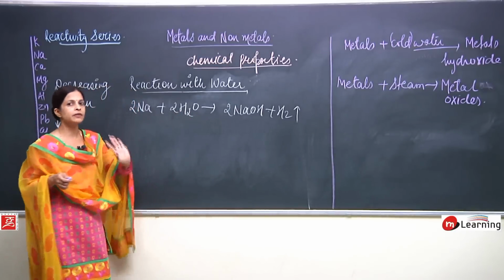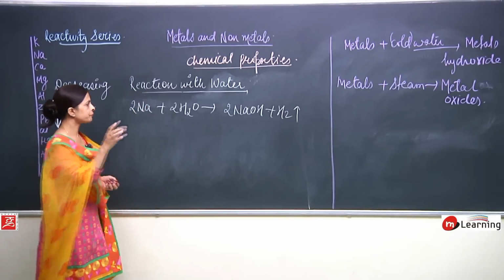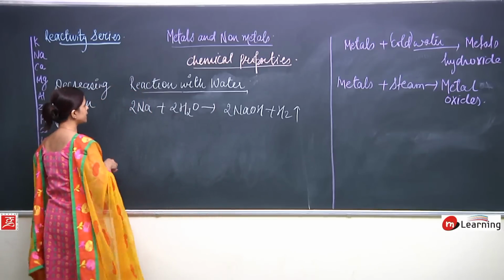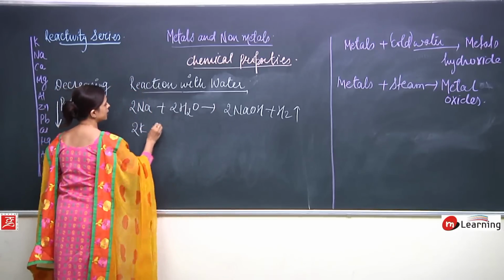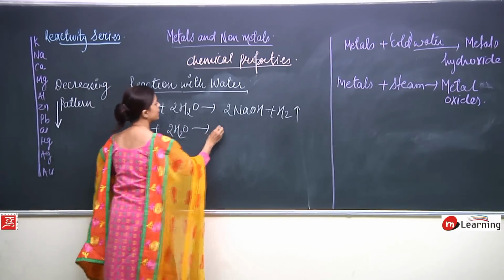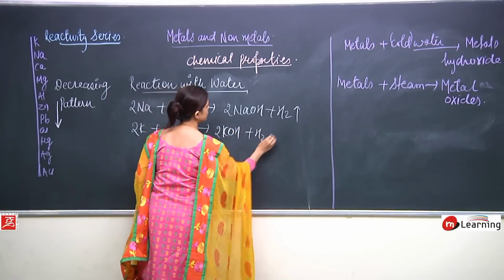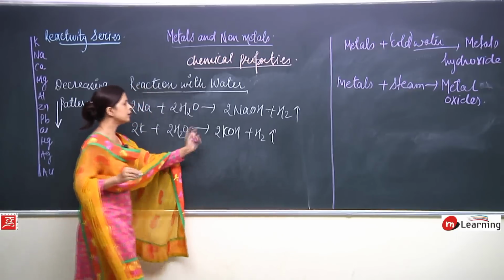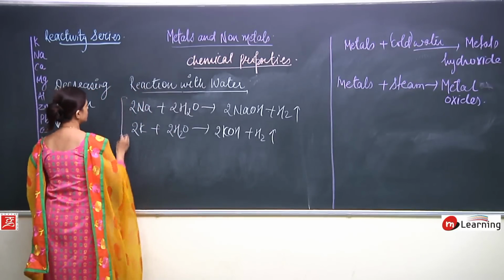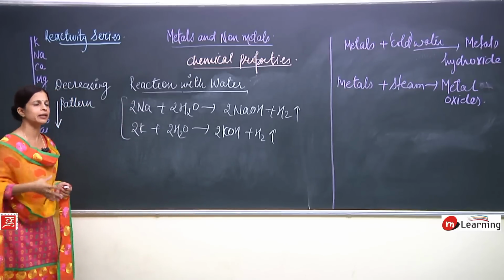Why? Because it is reacting with water. What I said? Cold water, hot water, it should be water. It is reacting with water, so sodium hydroxide is formed. Same will be the case with potassium: 2K plus 2H2O gives rise to 2KOH plus H2. Again potassium hydroxide is formed. These 2 reactions take place very rapidly.